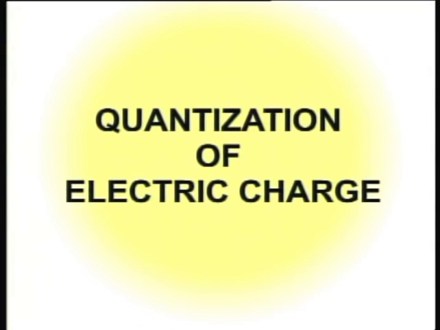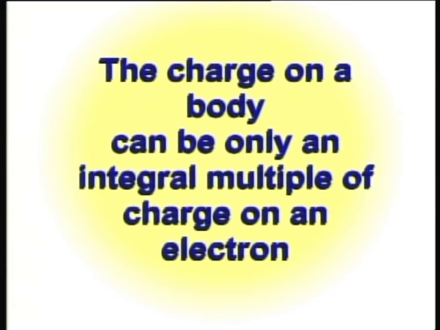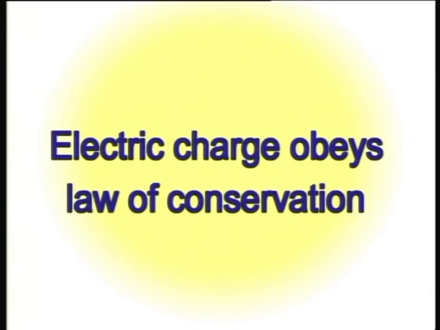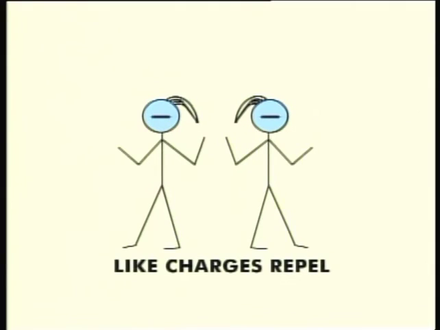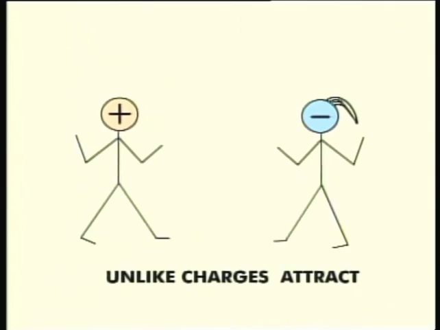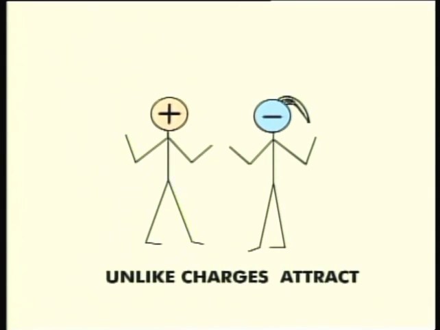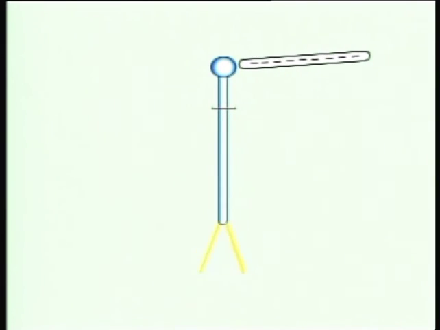Now to recap, we have learned there are two types of charges, positive and negative. We have also learned about the quantization of electric charge. The charge on a body can be only an integral multiple of the charge on an electron. We learned that electric charge obeys the law of conservation, that is, the total charge of an isolated system is always conserved. We have seen that like charges repel and unlike charges attract each other, and a gold leaf electroscope can be used to detect the presence of electric charges.